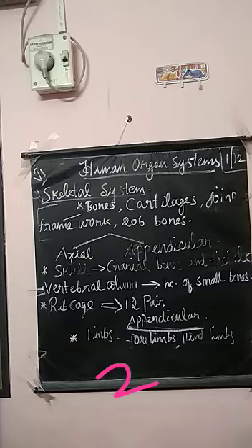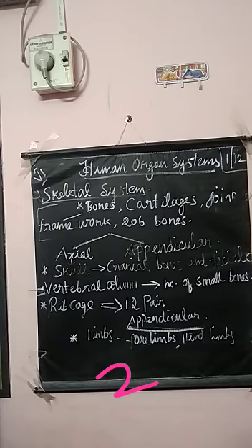This is about the axial skeletal system. So there are three: skull, vertebral column, rib cage. Skull is made up of cranial bones and facial bones. It protects our brain and the structure of our face. Then vertebral column started from the base of the skull.